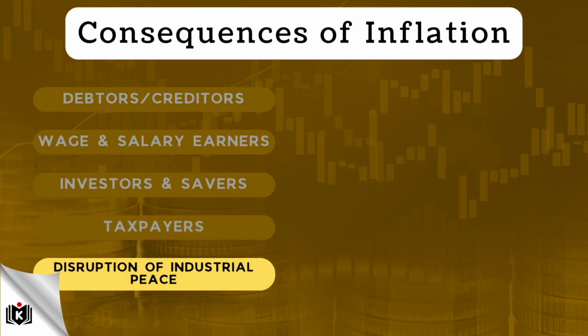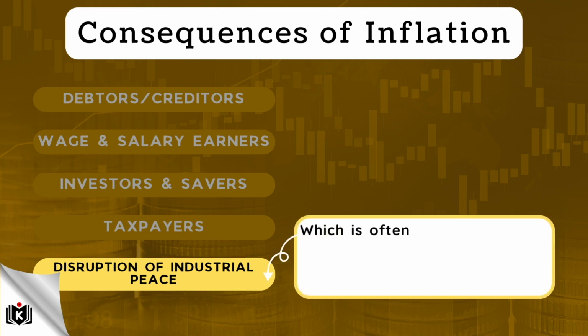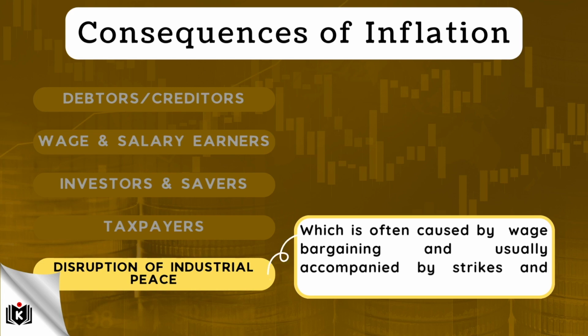Lastly, another consequence of inflation is the disruption of industrial peace, which is often caused by wage bargaining and usually accompanied by strikes and mass action.